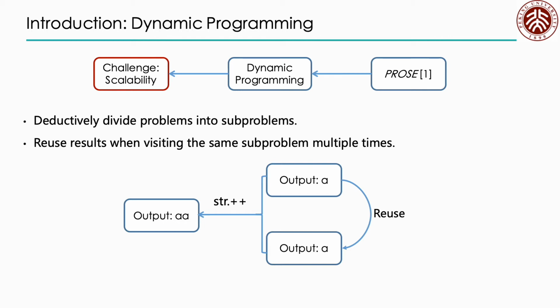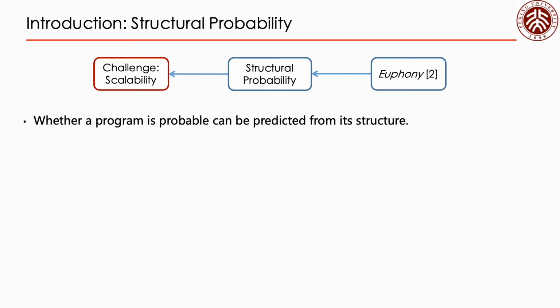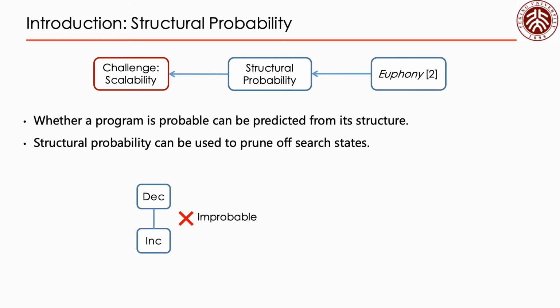The key idea of structural probability is that whether a program is probable can be predicted from its structure. For example, it is improbable for a decreasing operator to occur directly after an increasing operator. Therefore, structural probability can be used to turn off such states. All improbable programs can be skipped.